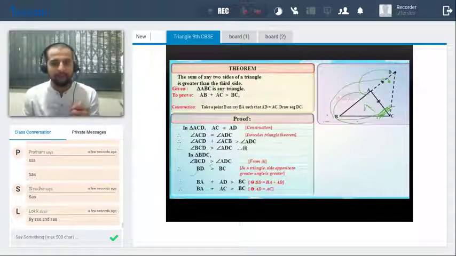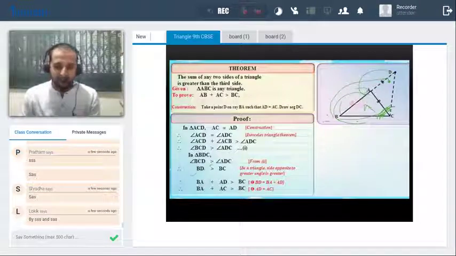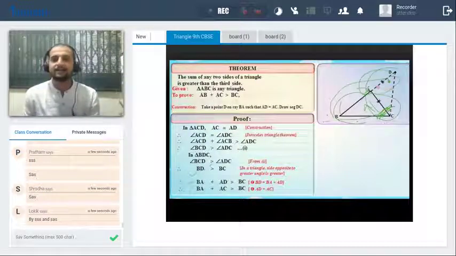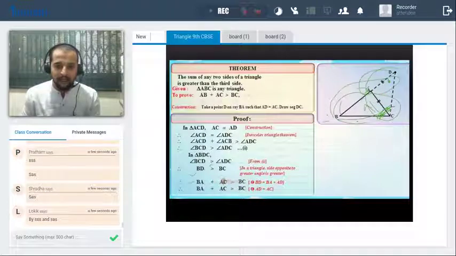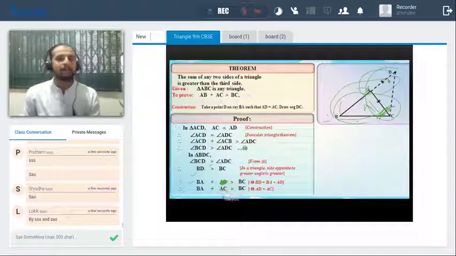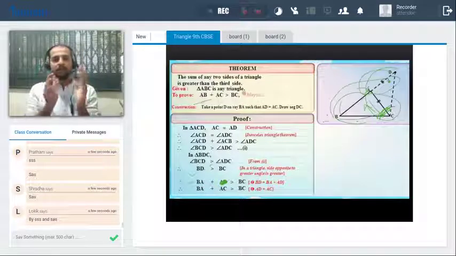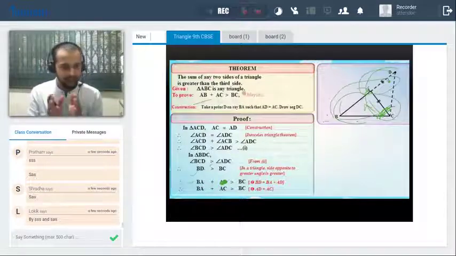Am I clear? We know that AD and AC are equal, so can I replace this AD by AC? So we replace AD by AC and we get the proof that AB plus AC is greater than BC. Any confusion in this theorem?